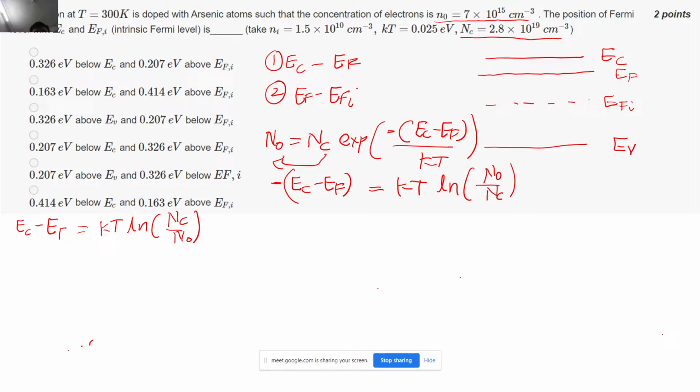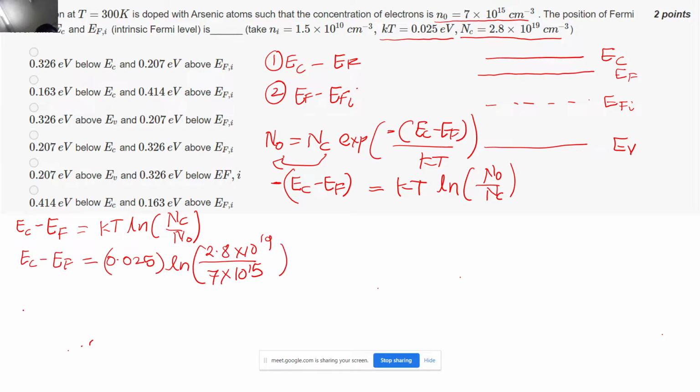Now if you calculate this value using the calculator, and by the way, I want all of you to be ready with the calculator, then EC minus EF will come out to be 0.207 electron volts. I am just writing this as A.